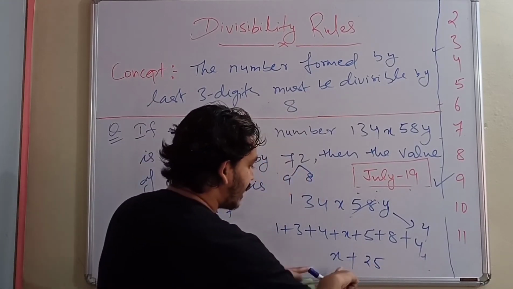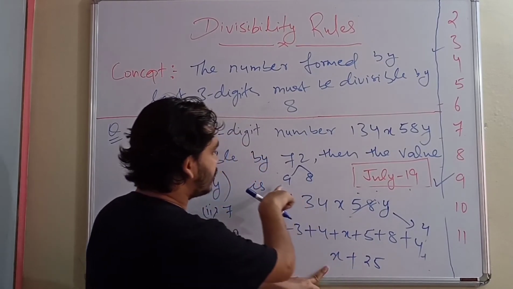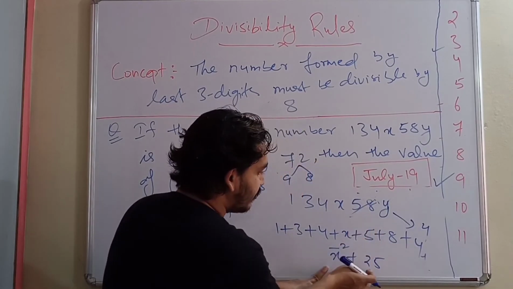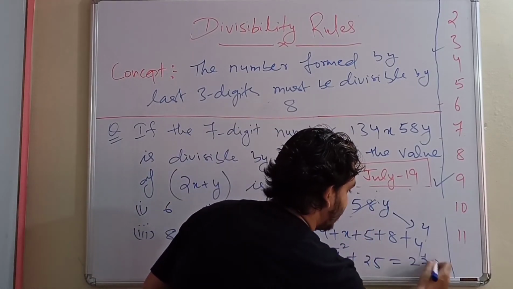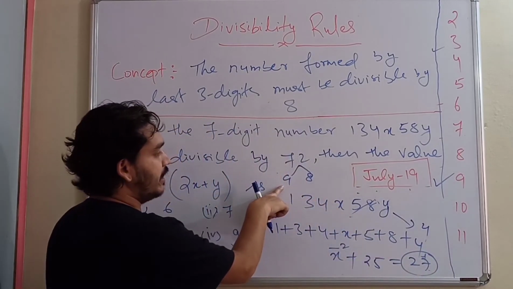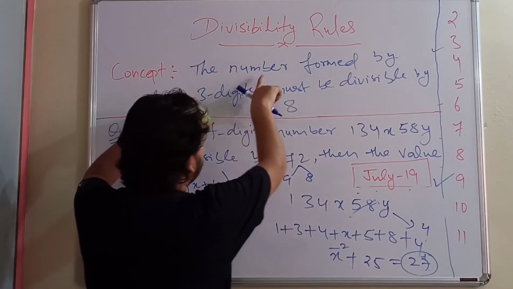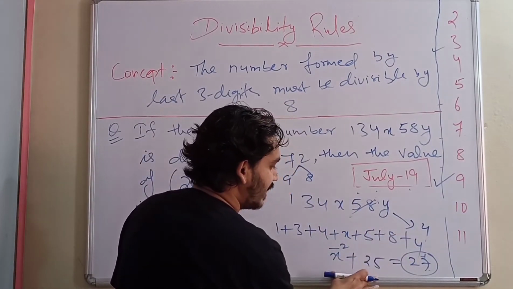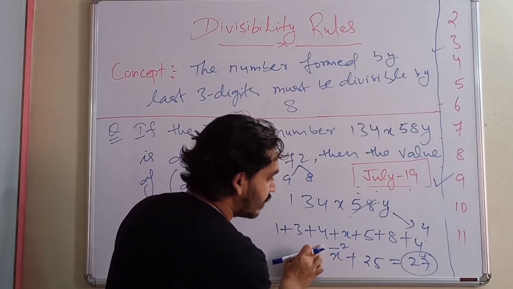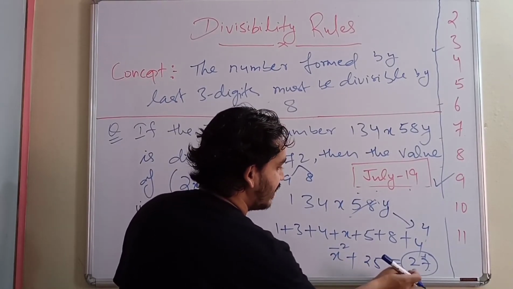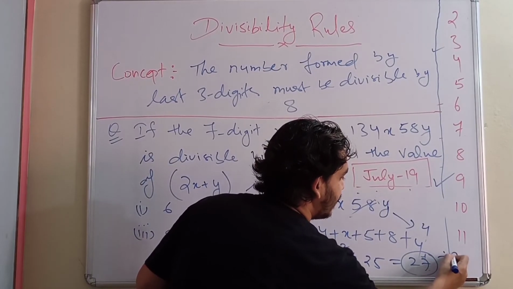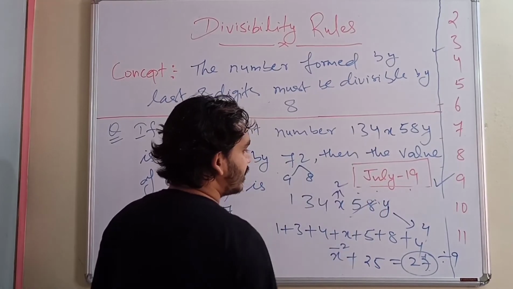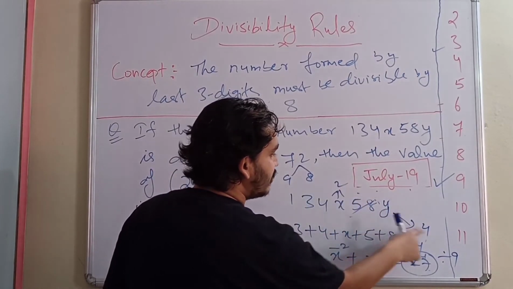Now what should come in place of x so that it is divisible by 9? If we simply see, if the x value is 2, then 25 plus 2 will be 27, and this 27 will be divisible by 9, because the rule of 9 says that the sum of digits must be divisible by 9. So the possible value of x is only 2. What is the possible value of x? 2. Y value is 4.